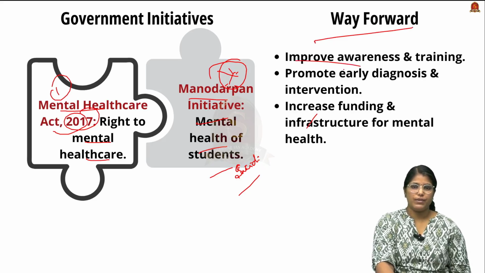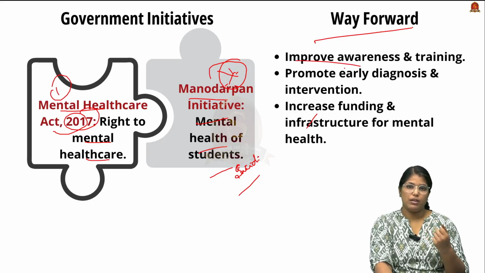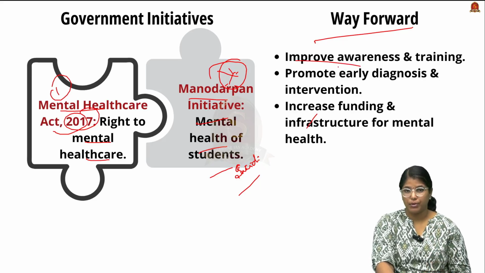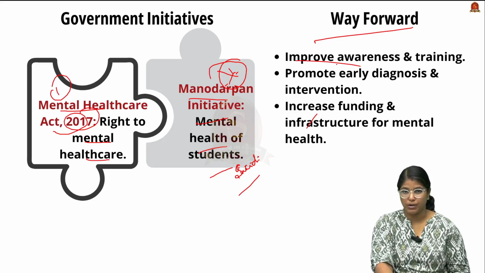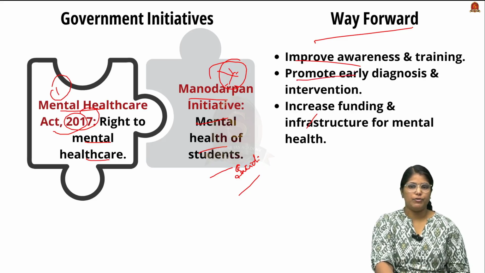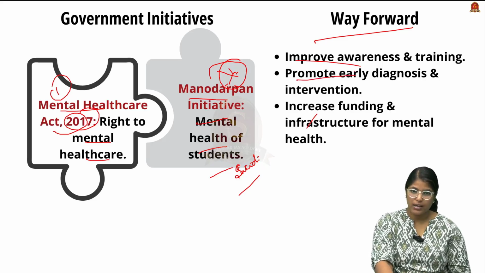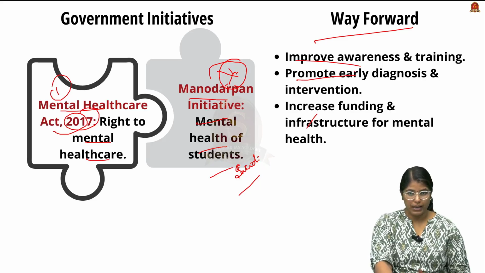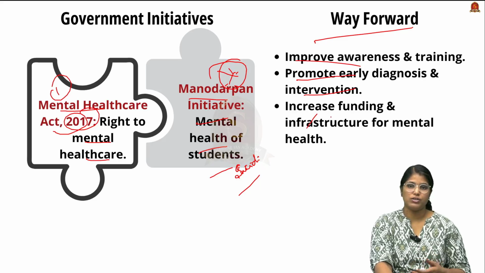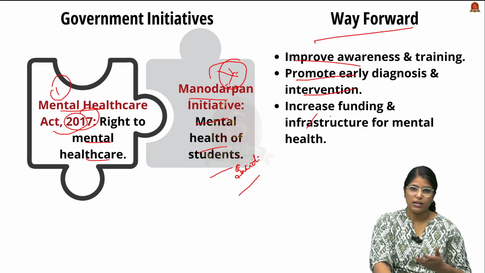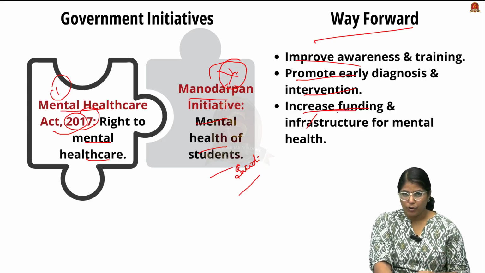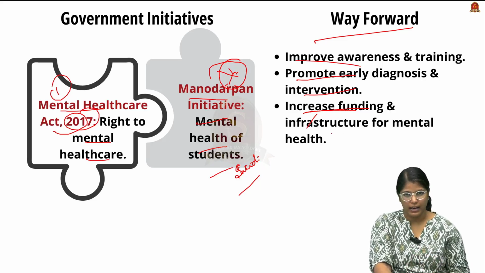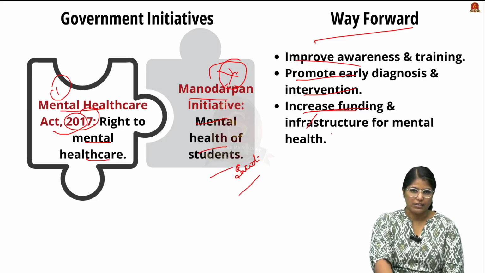So what will be the way forward for this particular disease and the shortcomings? See, the first thing is we have to improve awareness, especially in rural areas, as well as we have to train the professionals or bring in a lot of experts to collaborate. Then we have to promote early diagnosis, which will increase the recovery rate, as well as we have to bring in a lot of intervention to actually bring in diagnosis in rural areas. Finally, we have to increase funding when it comes to infrastructure for mental health. So these are all important facts that you have to remember.